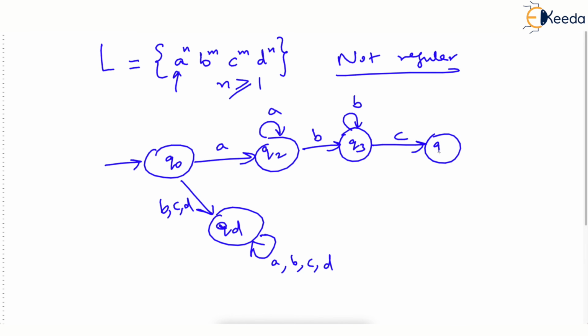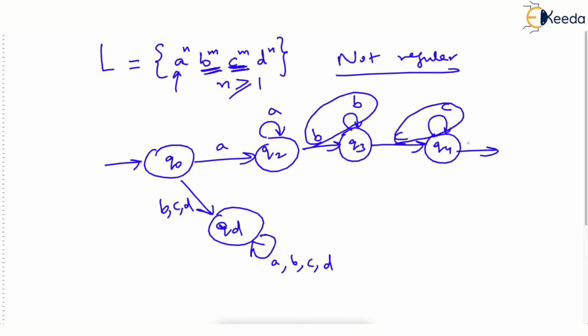Now the problem starts. The number of C's must be equal to the number of B's, b raised to m, c raised to m. But there is no way in a DFA to remember how many B's have been read so that C's can be matched with that.